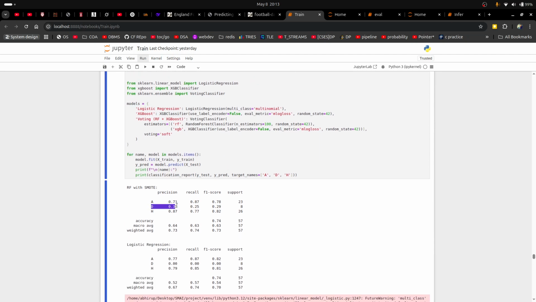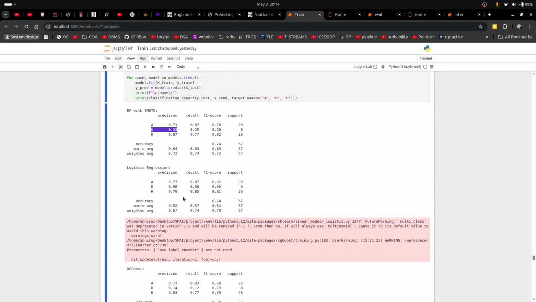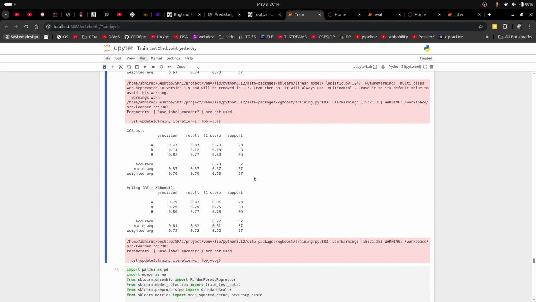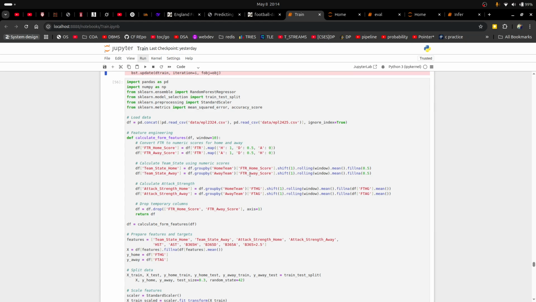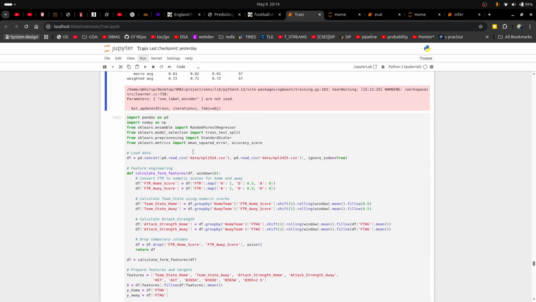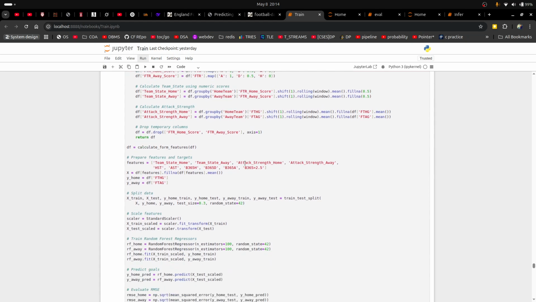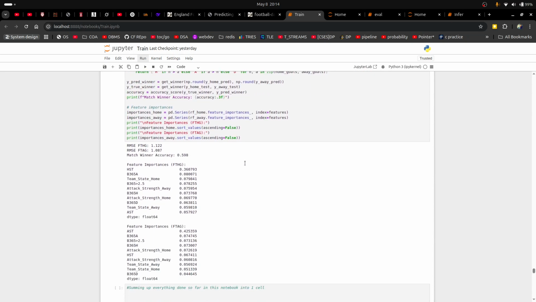As you can see, the draws increased from 0.29 to 0.33, but the recall is still the same. The F1 score is pretty much the same. So overall, not great. It didn't help as much as we had hoped for. After that, we decided to stick to our features so far, like the attack strength and the other engineered features, except for the hot streak, because that's of no use.